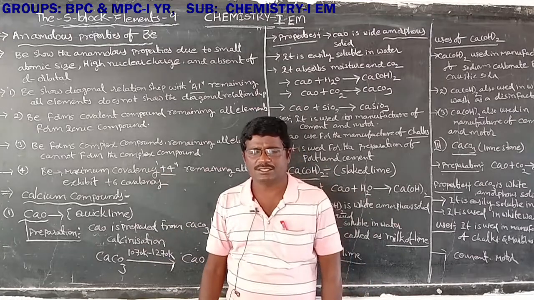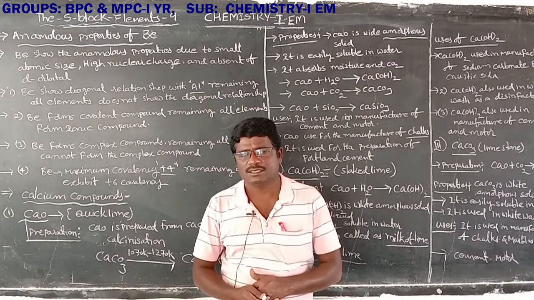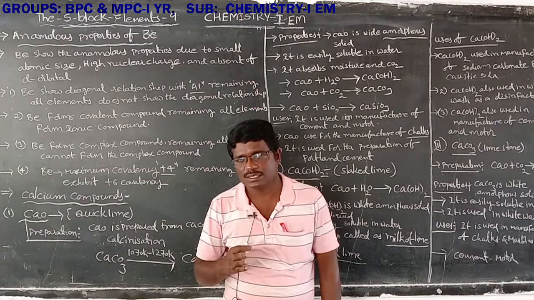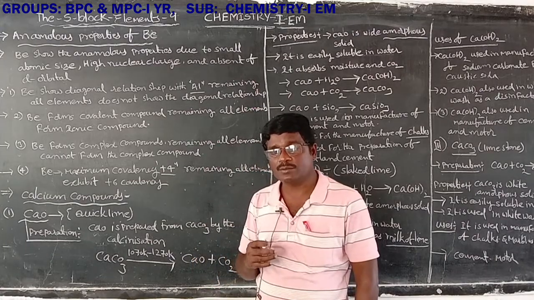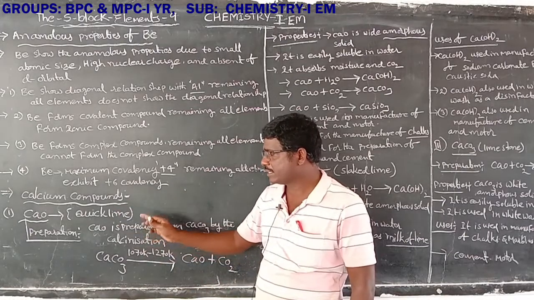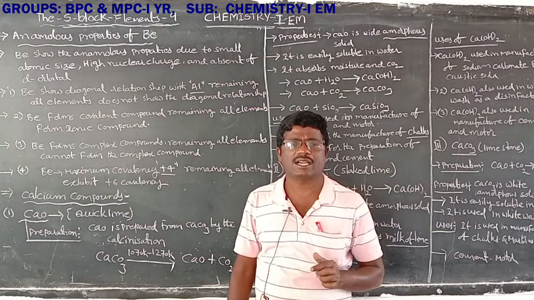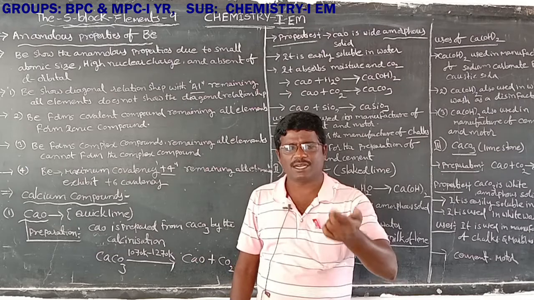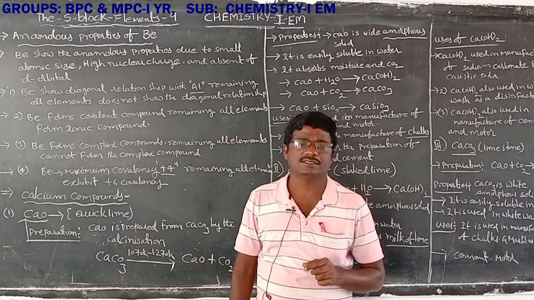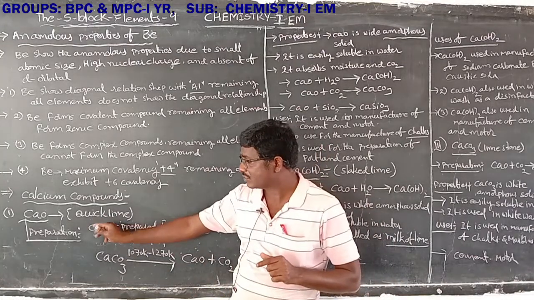Next one, important compounds of calcium. In the second A group, magnesium, calcium and strontium form major compounds. Here calcium forms different compounds. The first one is calcium oxide, CaO. It is also known as quicklime, an anhydrous dry solid compound.